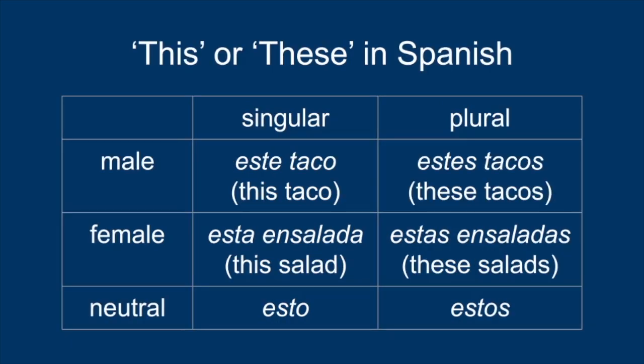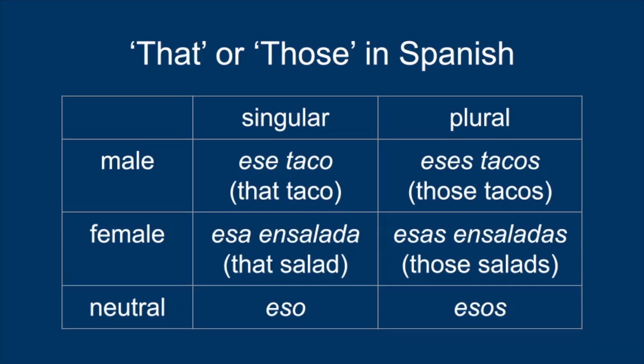To say this in Spanish, it's este or esta. To say these in Spanish, it's estes or estas. When referring to something in general, you use esto. For example, in a market or restaurant. To ask for the thing you want, just say esto and point. Here are some examples. Este taco, estos tacos, esta ensalada, estas ensaladas, esto, estos.